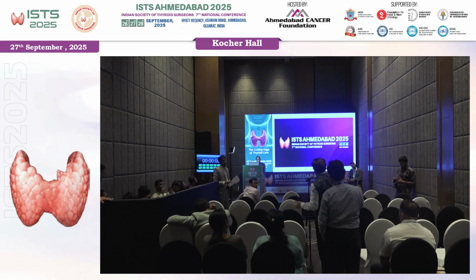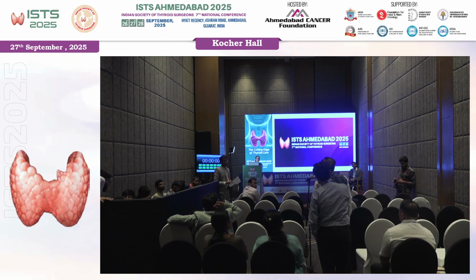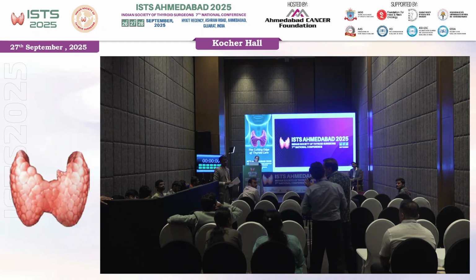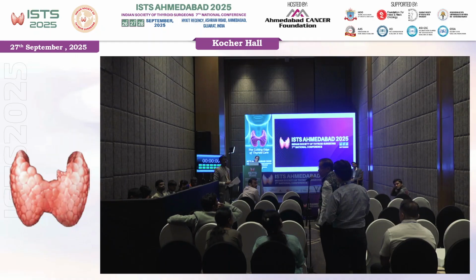You can give thyroxine, and after 3 months call the patient, and if non-stimulated thyroglobulin is less than 10, you don't have to do anything. You have to do risk stratification if thyroglobulin is more than 10, and if stimulated thyroglobulin is more than 1, again you have to do risk stratification.